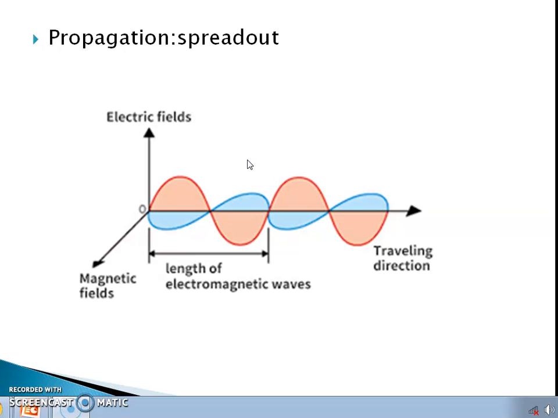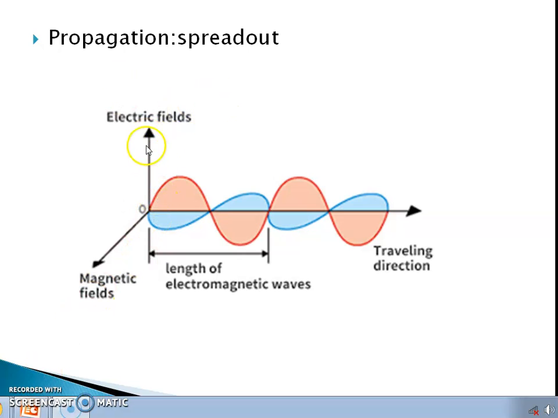But we use the term propagation in the case of electromagnetic waves, because they move in all directions. So we use that term instead of motion.